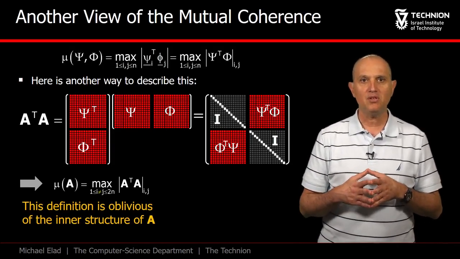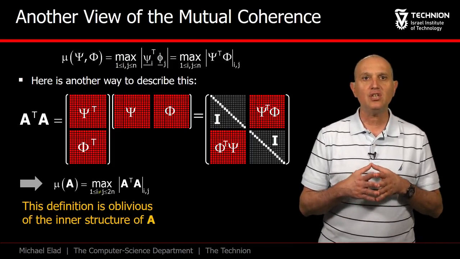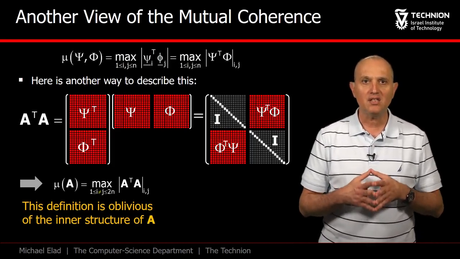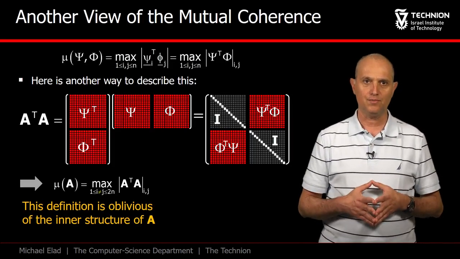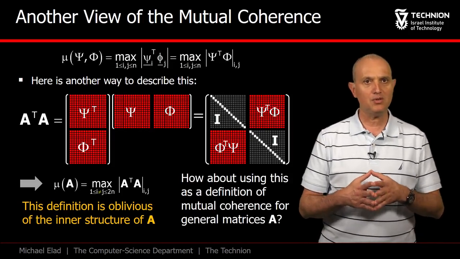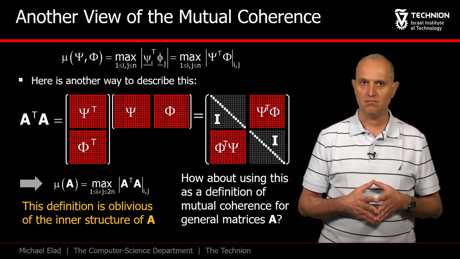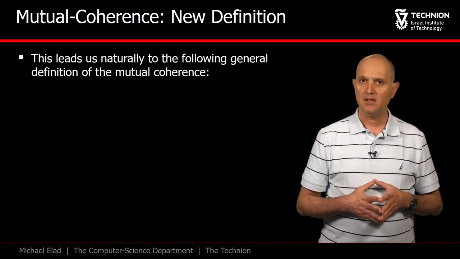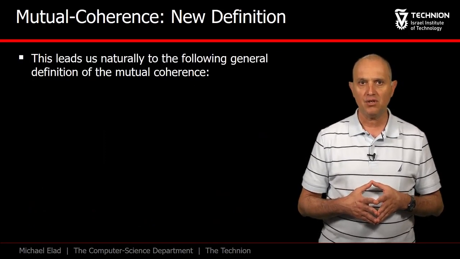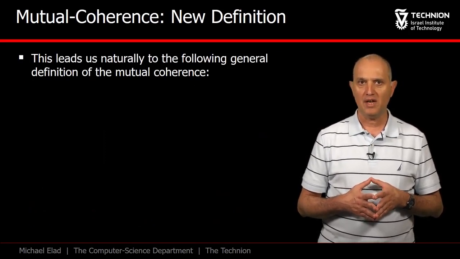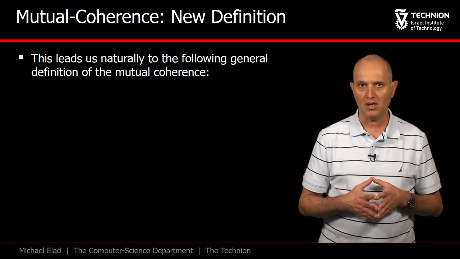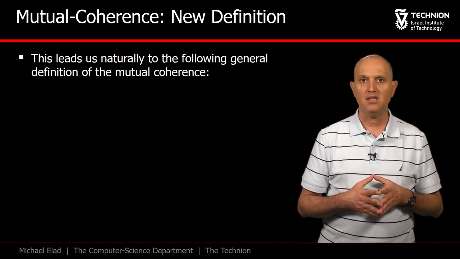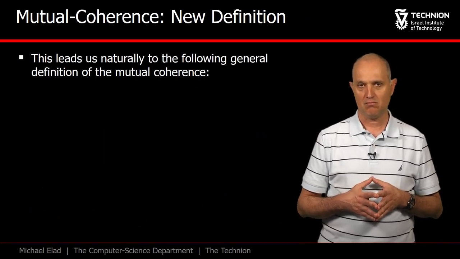The beauty in this new definition is the fact that it is not related at all to the inner structure of A, being the 2-ortho. So how about using this definition for the general case? Based on this idea, we now present a new definition for the mutual coherence. On one hand, this definition generalizes the one we used for the 2-ortho case, and on the other hand, it is able to treat any matrix A.